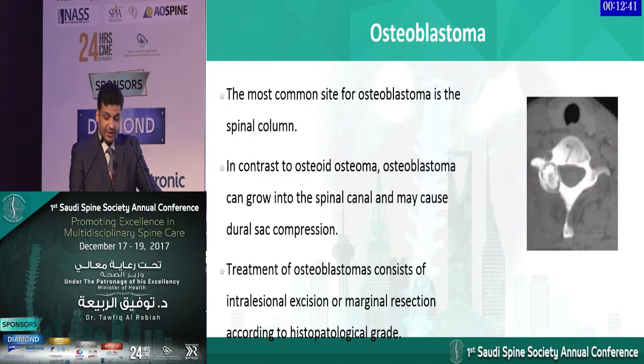Osteoblastomas are pretty similar to osteoid osteoma, but may manifest differently. The most common site of osteoblastoma in the whole skeletal system is the spinal column. In contrast to osteoid osteoma, osteoblastoma can grow in the spinal canal and may cause dural sac compression. Treatment of osteoblastoma is intralesional excision or marginal resection according to the histological grading.